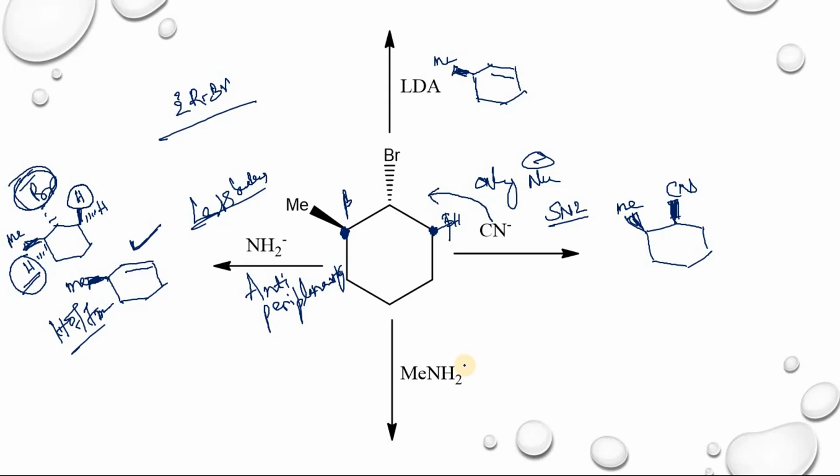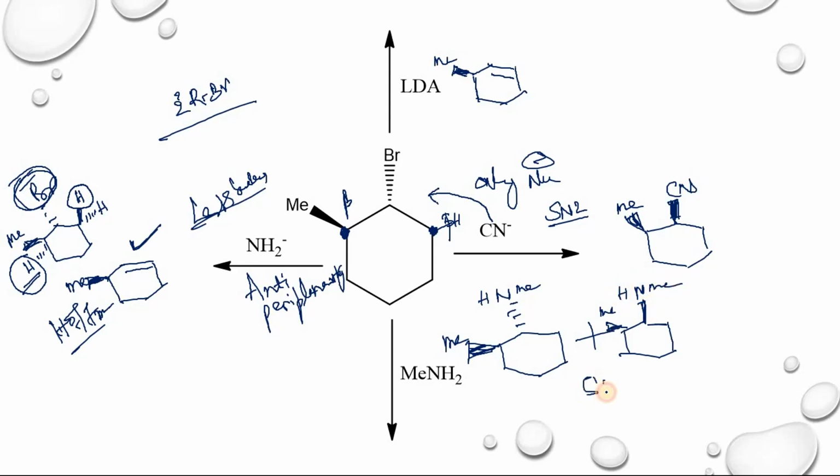Suppose you take methylamine. In this case you will get an SN1 type of mechanism. So what is the major product you will get? The major is the SN1 type product, so you will get a racemic mixture. So this one is NHMe above the plane, and this one is NHMe below the plane. So in this case SN1 is the major product.